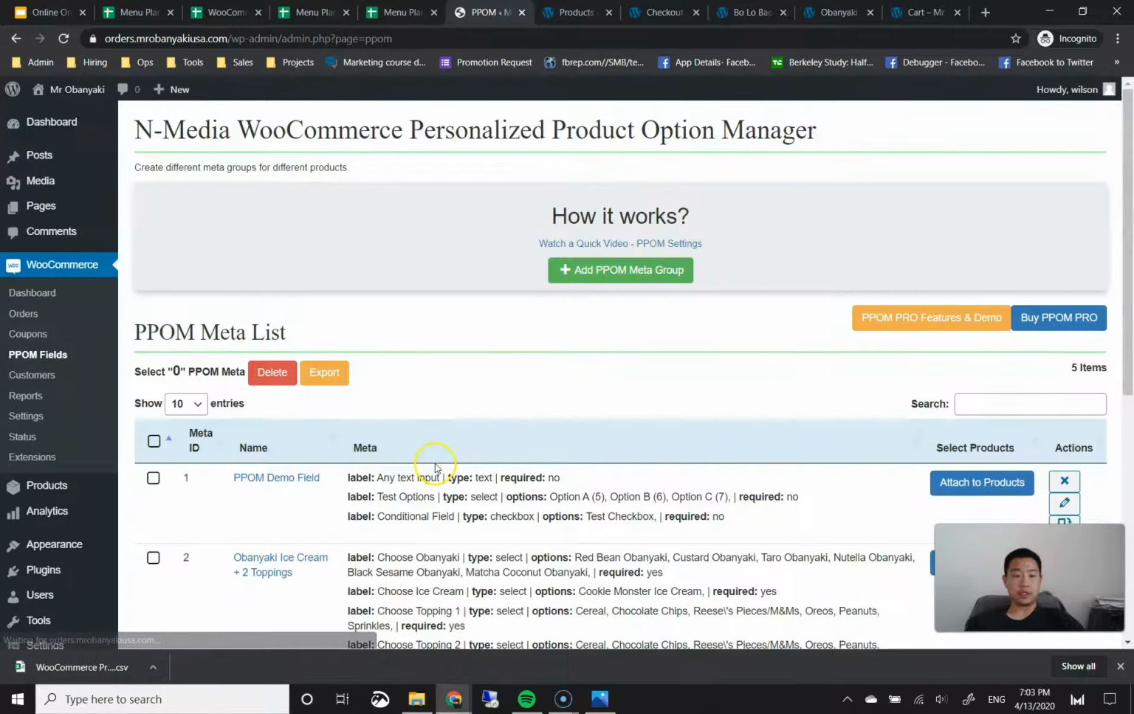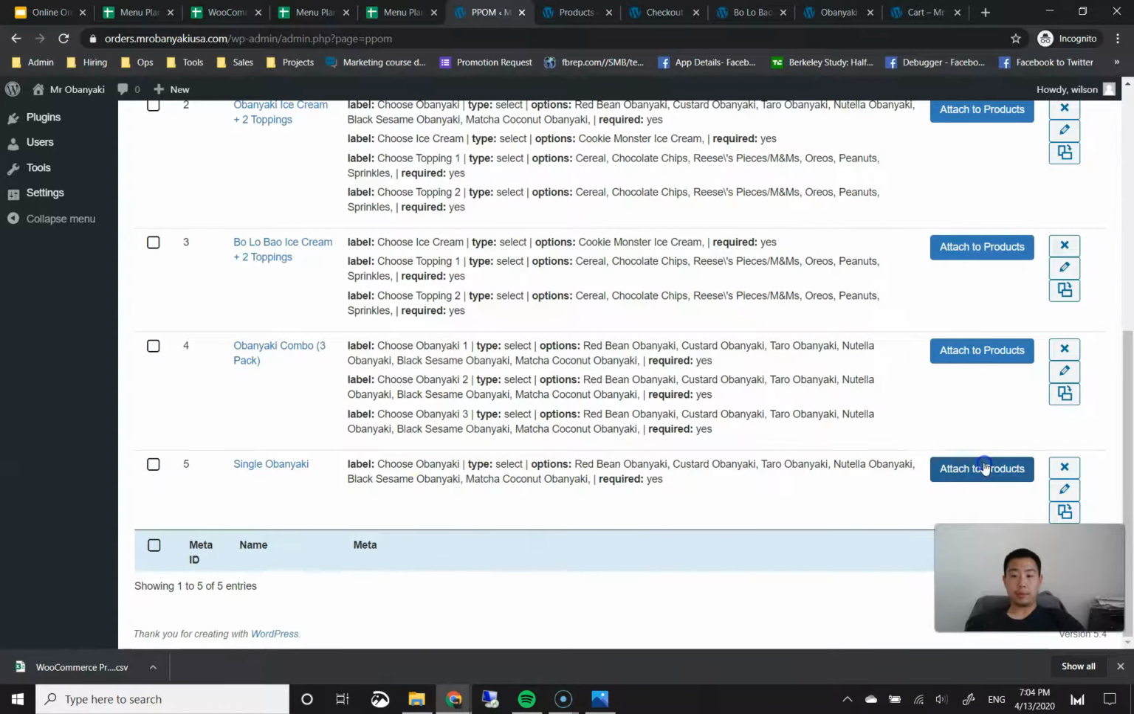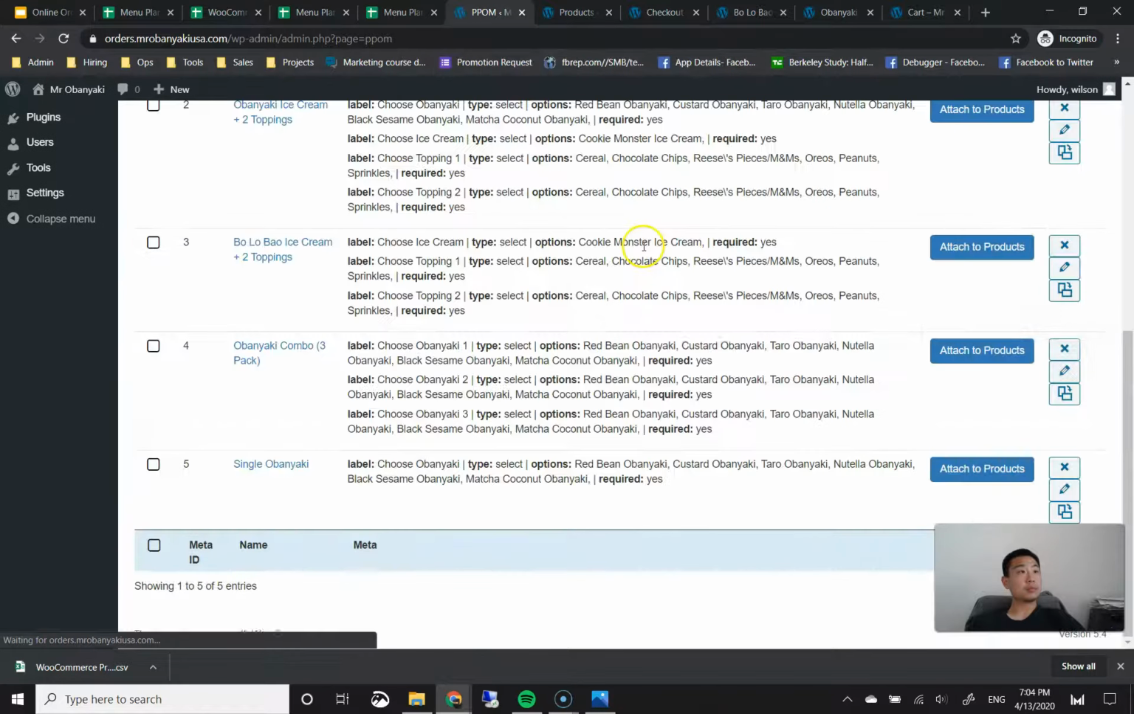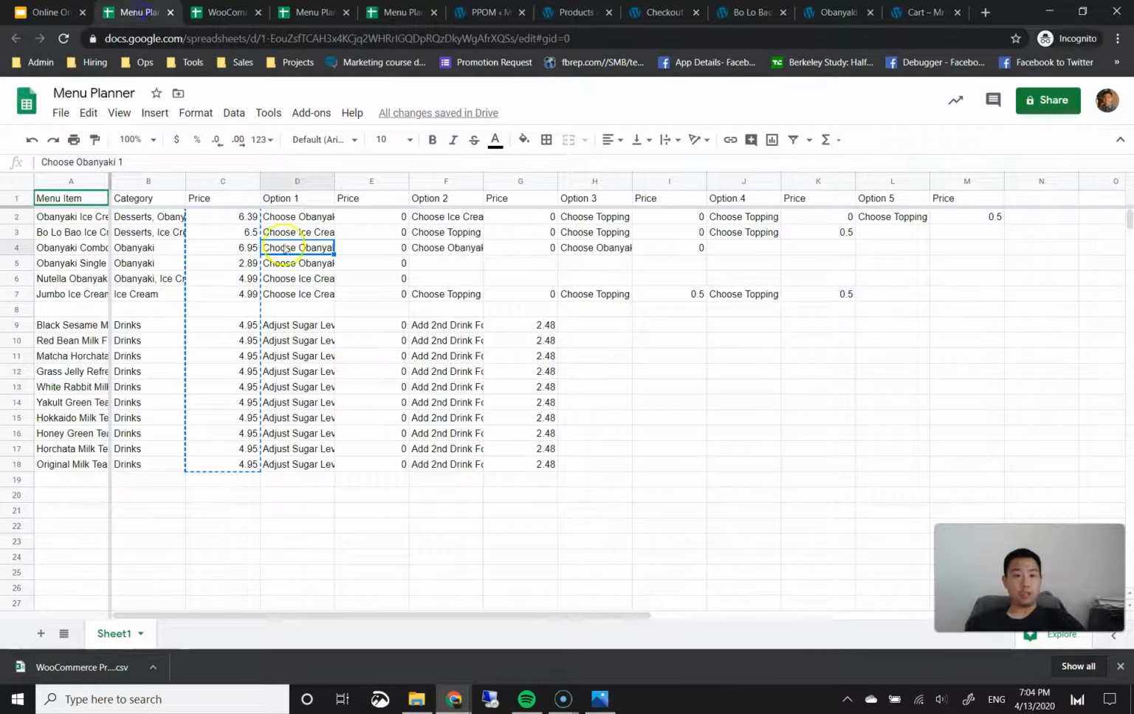Okay, then go back to existing product meta. Then I'm going to attach it to the single Obanyaki. All right, now we have the Nutella Obanyaki burger, which in our menu planner, we can see you can choose ice cream only. So let's go ahead and